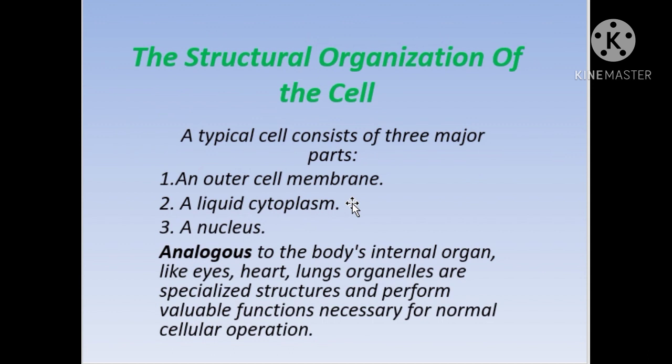Now, what is the structure of a typical cell? The structural organization of a cell: a typical cell consists of an outer membrane which is protective in function, a liquid content called the cytoplasm, and the inner region called the nucleus. So a typical cell consists of a cell membrane, a cytoplasm, and a nucleus.